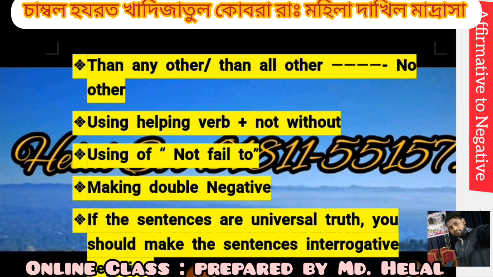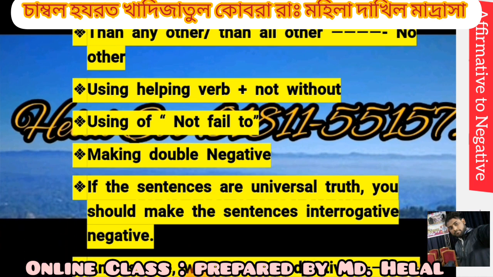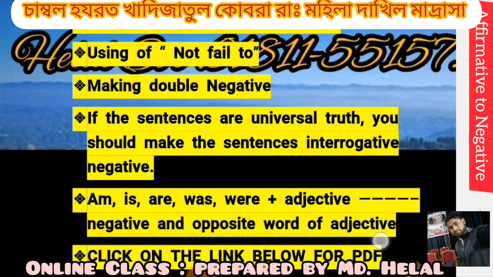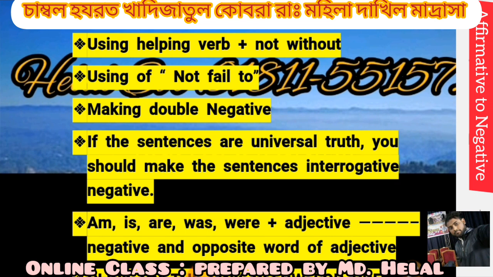If the sentence is a universal truth or habitual fact, you should make the sentence interrogative negative. Am, is, are, was, were plus adjective changes to negative and the opposite word of the adjective.